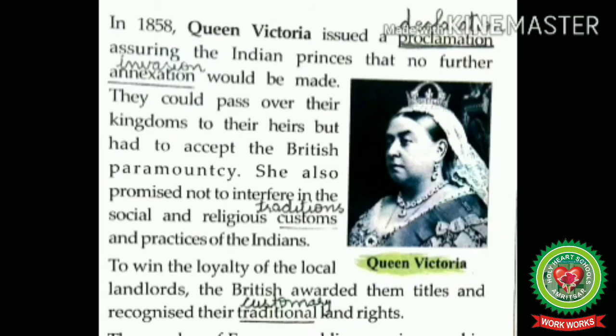Means Queen Victoria issued a declaration in 1858, and according to that declaration, all the ruling chiefs of the country were assured that their territory would never be annexed in future. They were allowed to pass on their kingdoms to their heirs, including the adopted sons. However, they were made to acknowledge the British Queen as their sovereign paramount. Thus, the Indian rulers were to hold their kingdoms as subordinates of the British Crown.